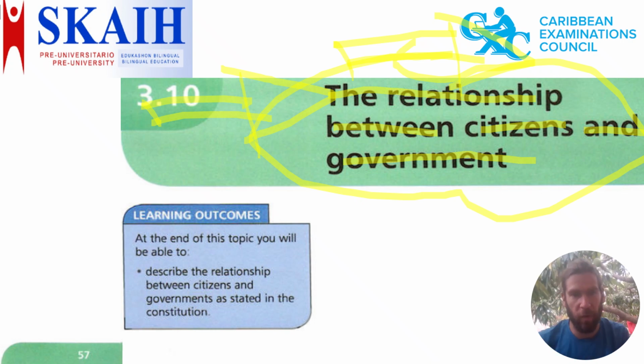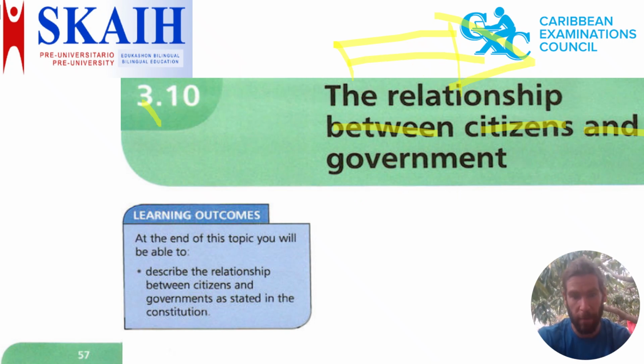So we have the citizens who pay taxes, who have rights, who have obligations. And also it's the same for government. The government has certain duties, obligations, but it also has certain limitations. So we're going to talk about that.